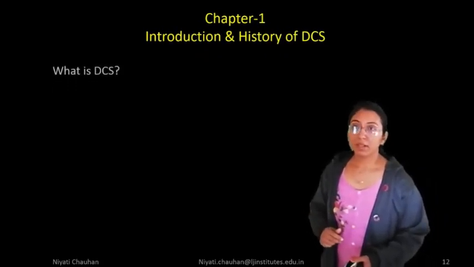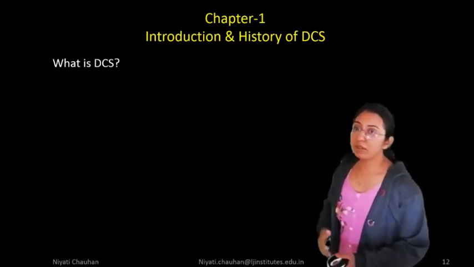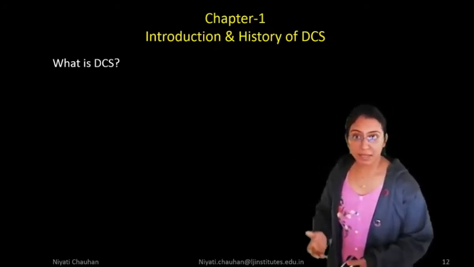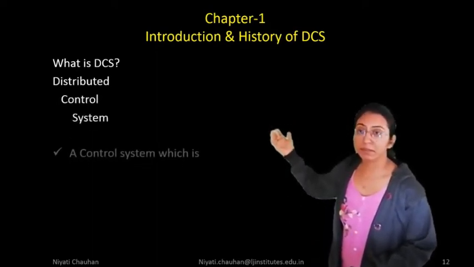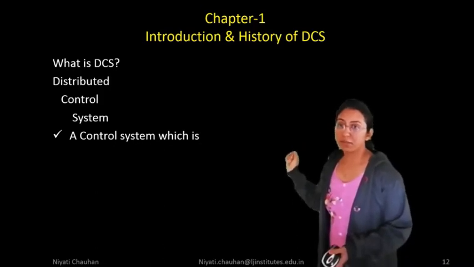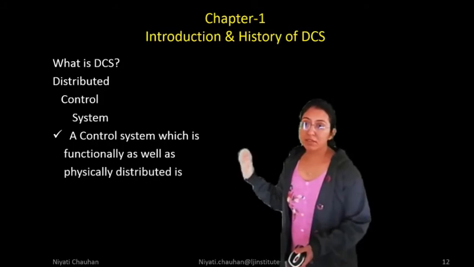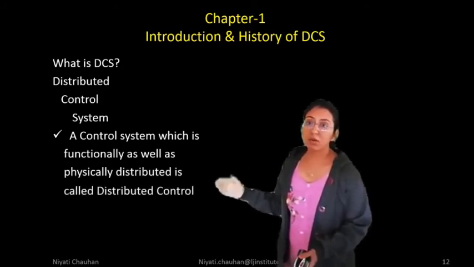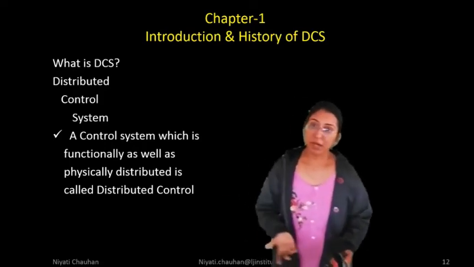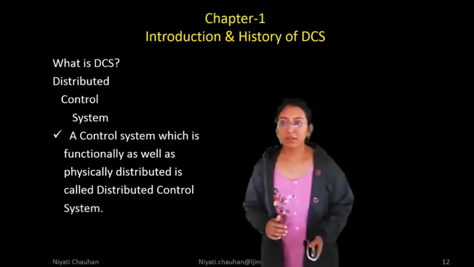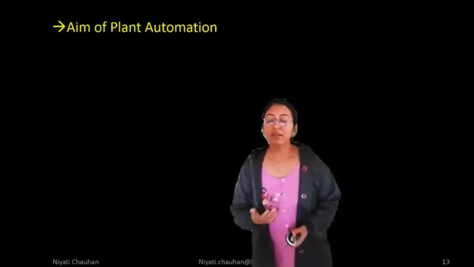Chapter 1, Introduction and History of DCS. First of all, you have to know what DCS is. DCS means Distributed Control System. A control system which is functionally as well as physically distributed is known as a distributed control system. Why are we using DCS?